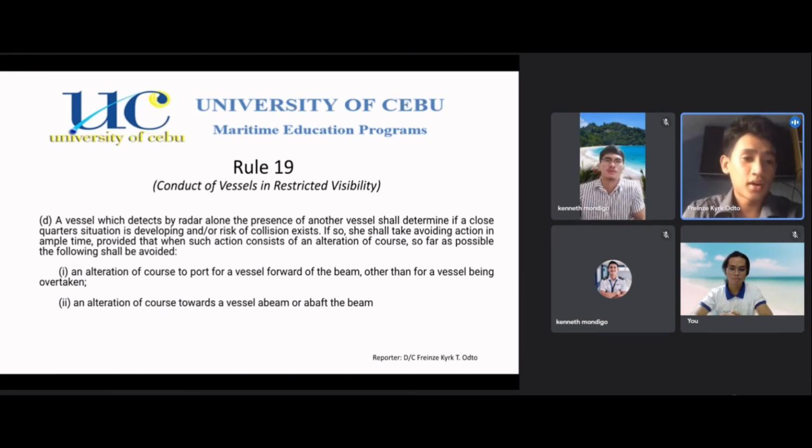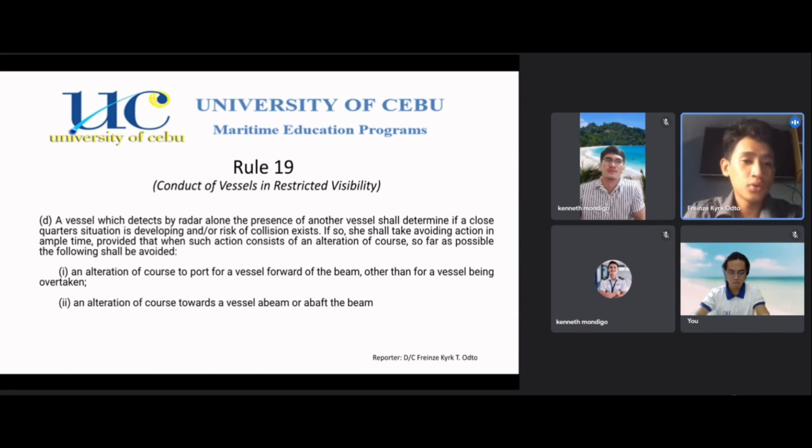So now we have subparagraph 1: an alteration of course to port for a vessel forward of the beam, other than for a vessel being overtaken. So it is thus mandatory to alter our course to starboard in meeting or crossing situations between vessels not in sight of one another.